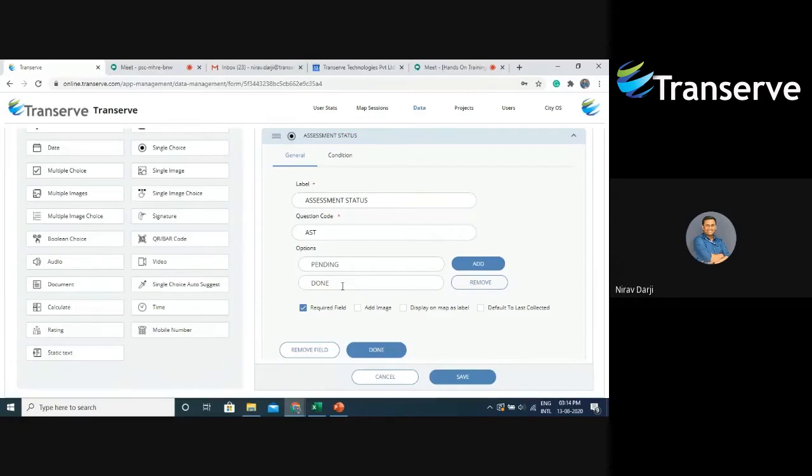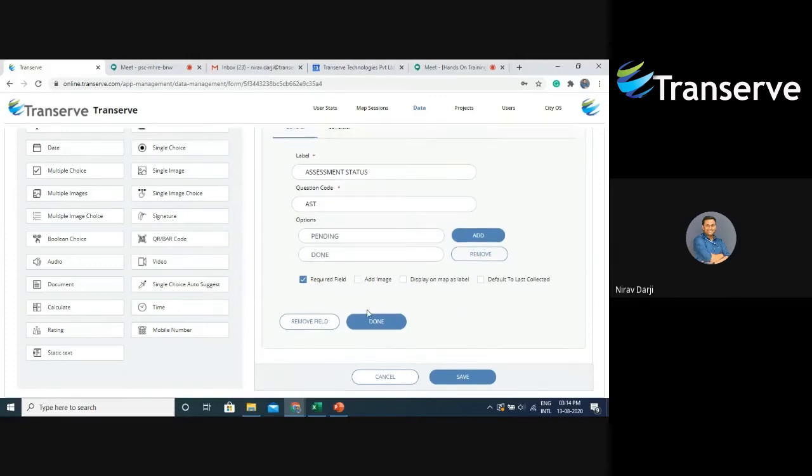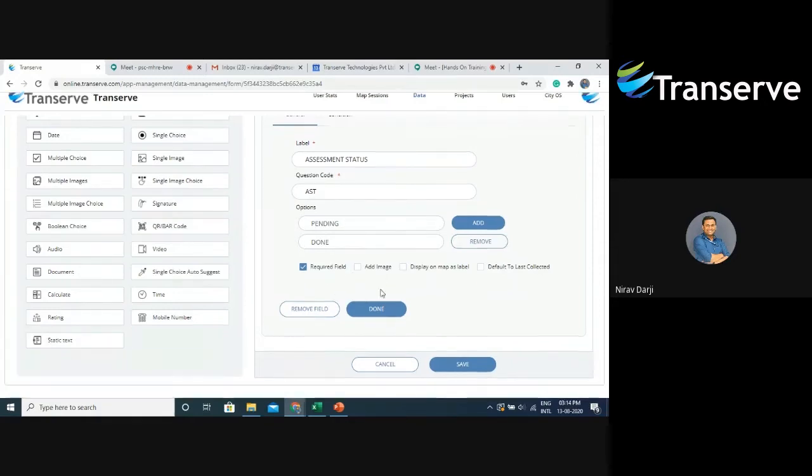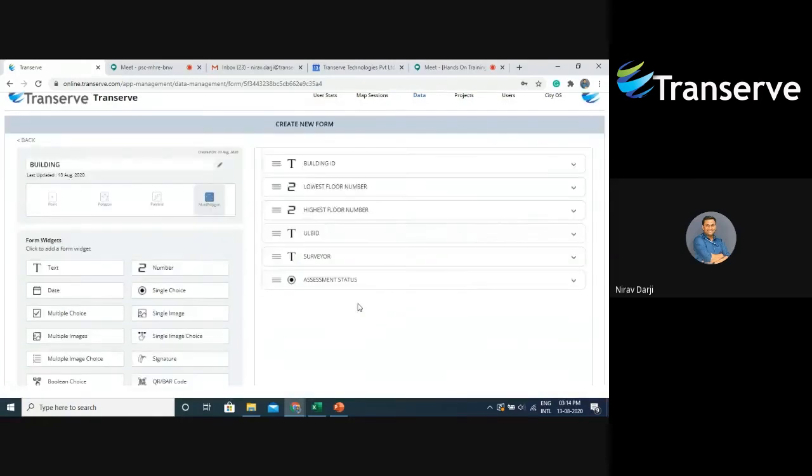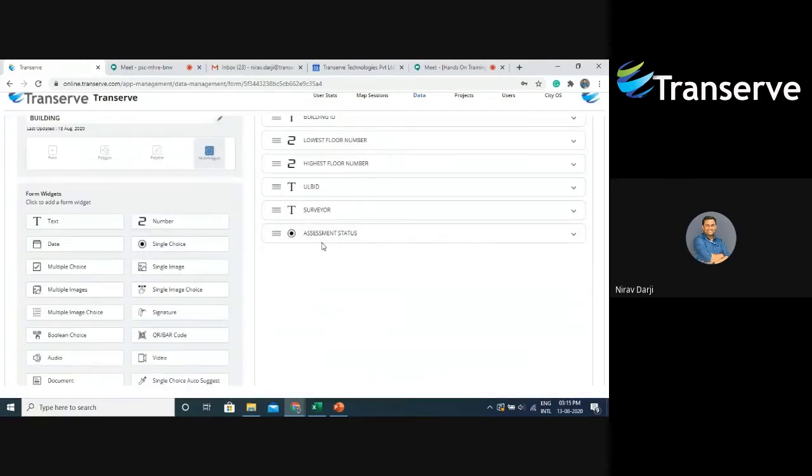So when the option is selected as done, the color of the building will change. That will inform the admin that the survey for this building has been done. By default, all the buildings will be in the pending state. So I'll say this as done. Now let's add more widgets to make this form a proper survey form.